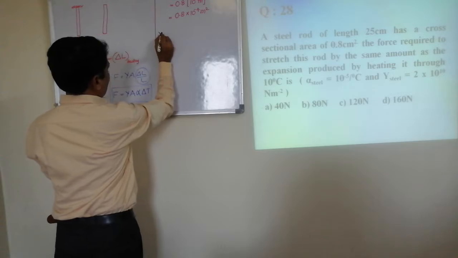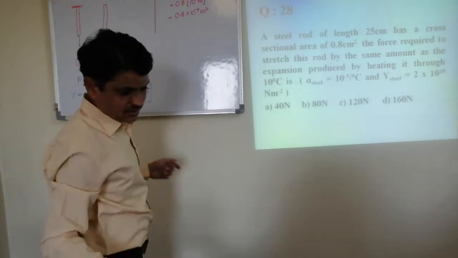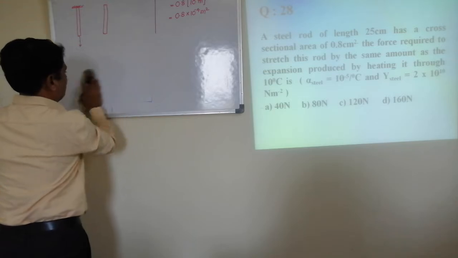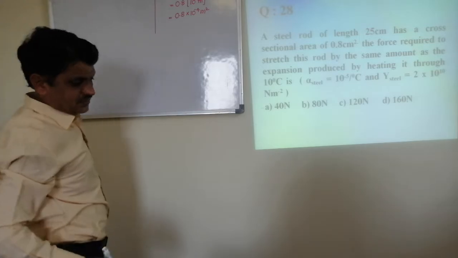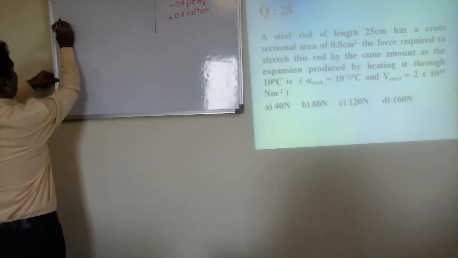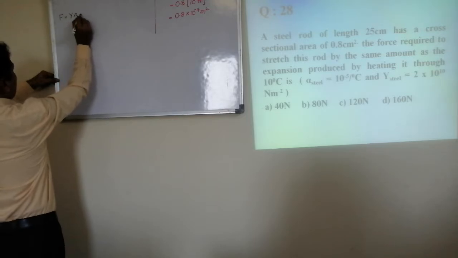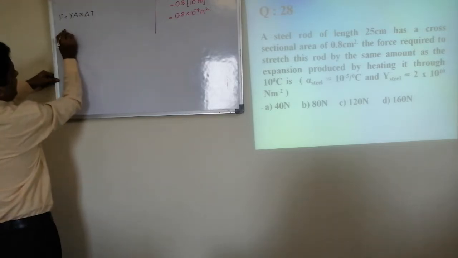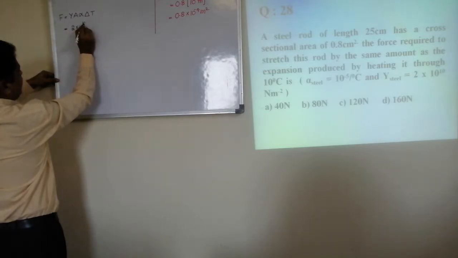F is equal to Y A alpha into delta T. Y means here 2 into 10 to the power 10.